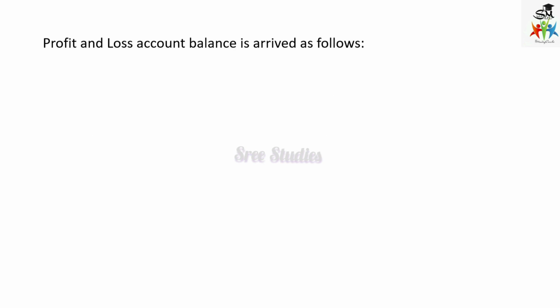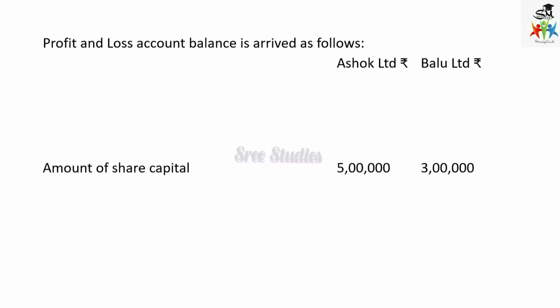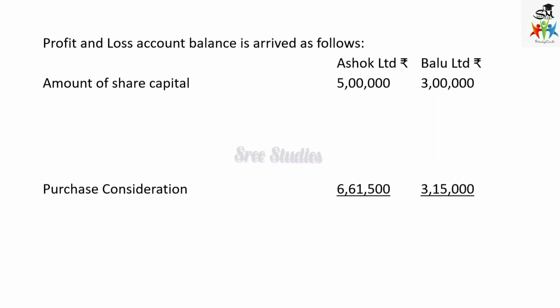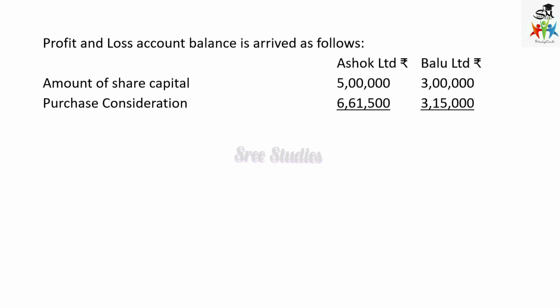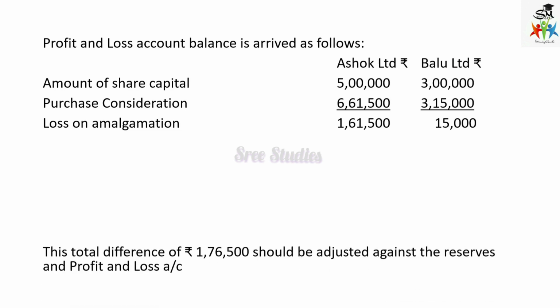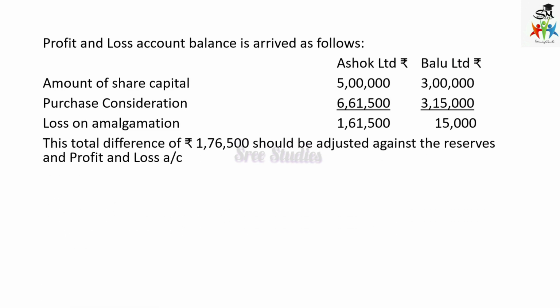So how the profit and loss has been arrived at: the amount of share capital of both the companies against the purchase consideration of 6,61,500 and 3,15,000. So there is a loss on amalgamation of 1,61,500 from Ashok and 15,000 from Balu. So the total difference of 1,76,500 should be adjusted against the reserves and profit and loss account.